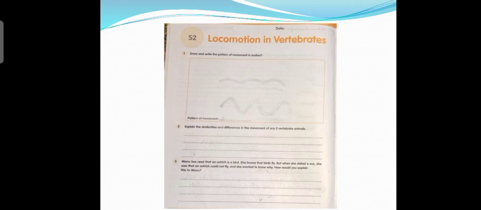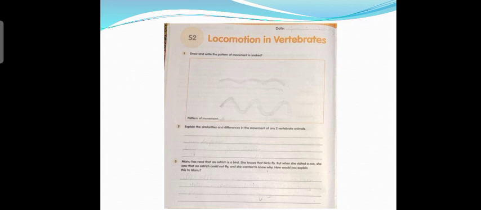Second question is, explain the similarities and differences in the movement of any two vertebrate animals. So we can take fish and snake, and the similarity between their movement is they both move in a wave-like pattern. And if you see the difference between their movements, fish swims by jerking the body and a snake slithers using underside of its body to move forward.